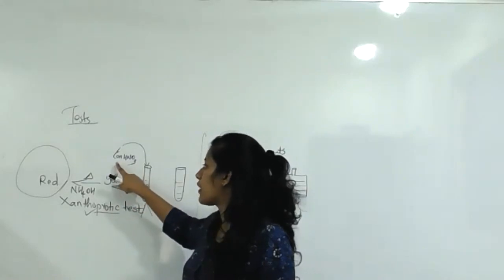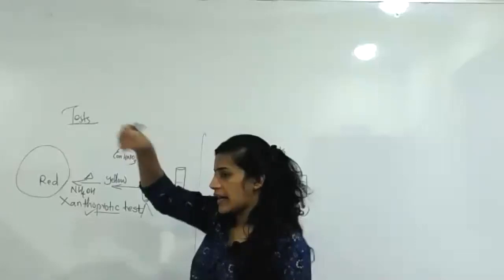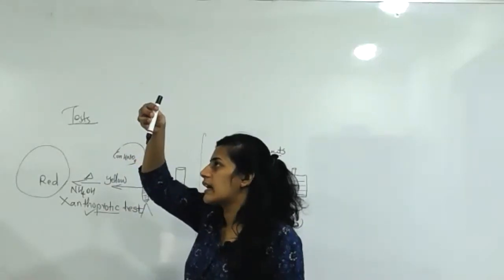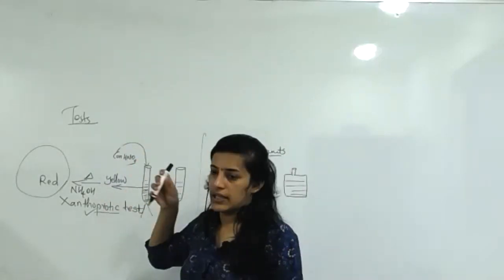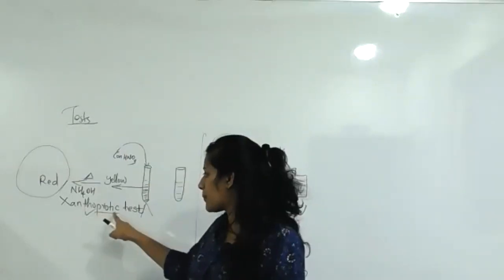Initially, what do you want to do? You pour concentrated HNO3 into it, then shake thoroughly and check the color. The color becomes yellow. Okay, so the first round is clear for the xanthoproteic test.